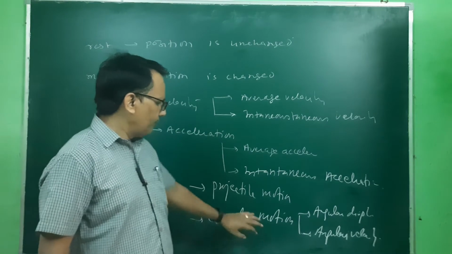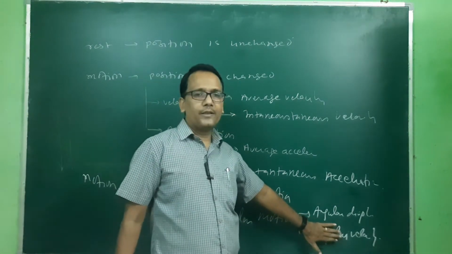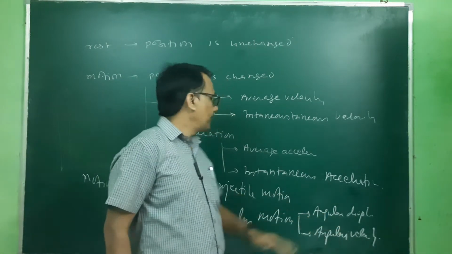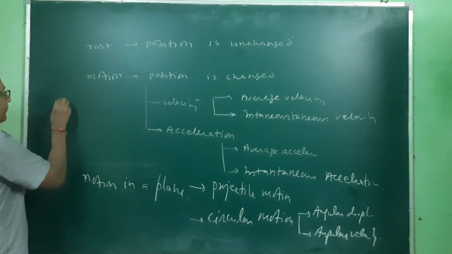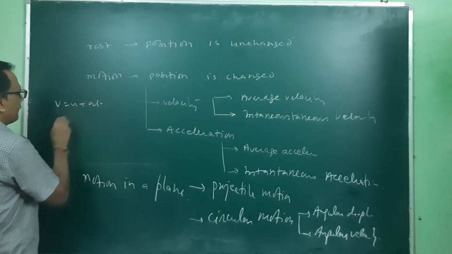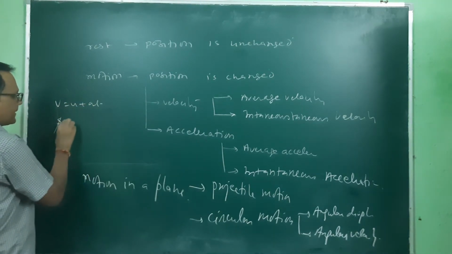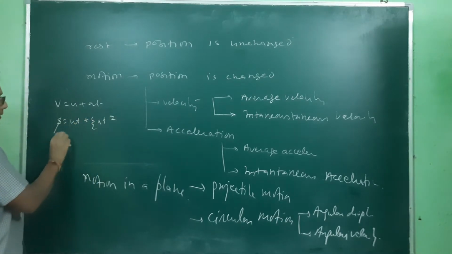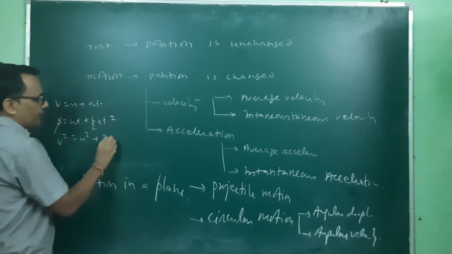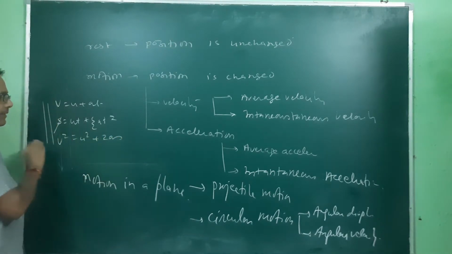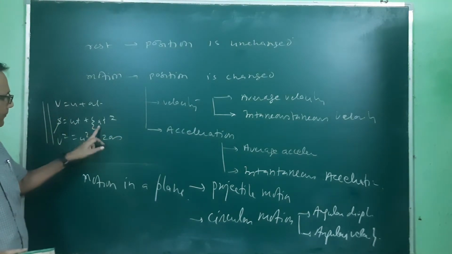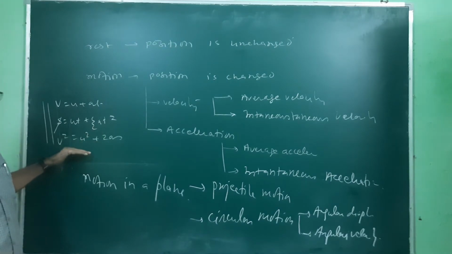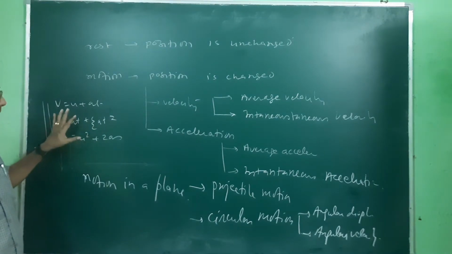And again, we also have these equations of motion in circular form. We have the equations of motion: v equals u plus at, displacement s equals ut plus half at square, and v square equals u square plus 2as. These are the three equations of motion. When we replace a with g, then this is motion under the effect of gravity.